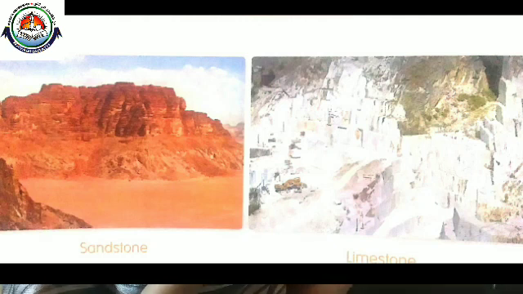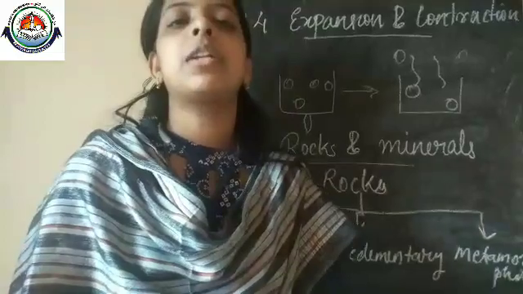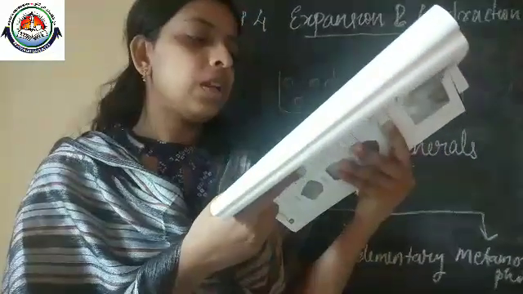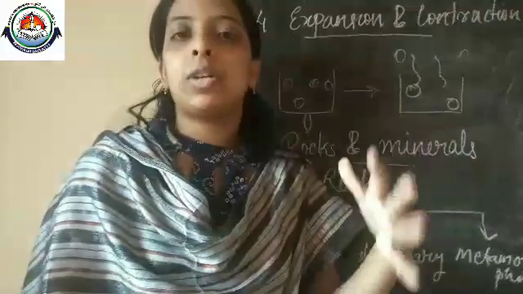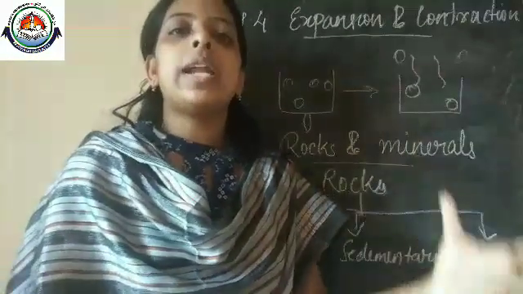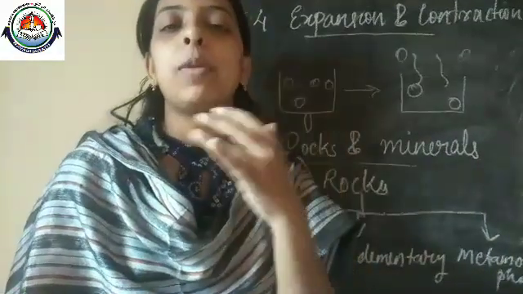Sandstone is made from grains of sand and limestone is made from shells. So that's all about sedimentary rocks. Rain, snow or running water, these are natural phenomena, and they break the rocks into small particles.